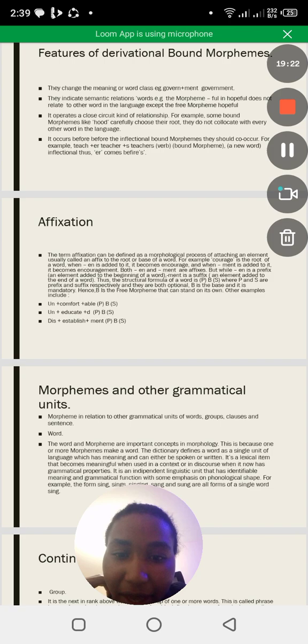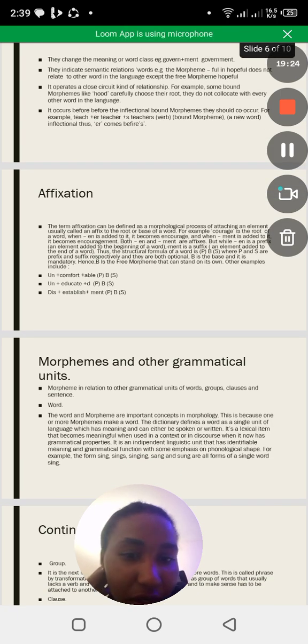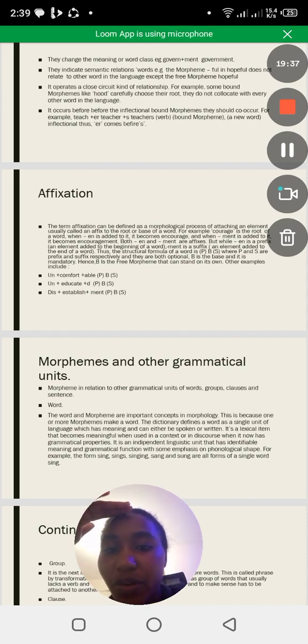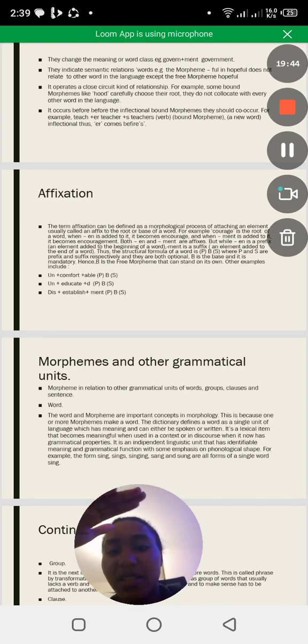B is a free morpheme that can stand on its own. Other examples: when you have the prefix un, then comfort, which is the base, and then able, that is the suffix, it becomes uncomfortable. Un plus educate plus d becomes uneducated. Dis plus establish plus ment becomes disestablishment.